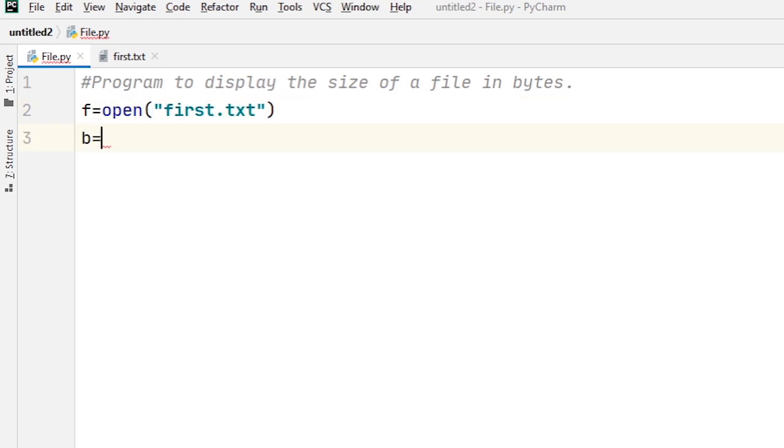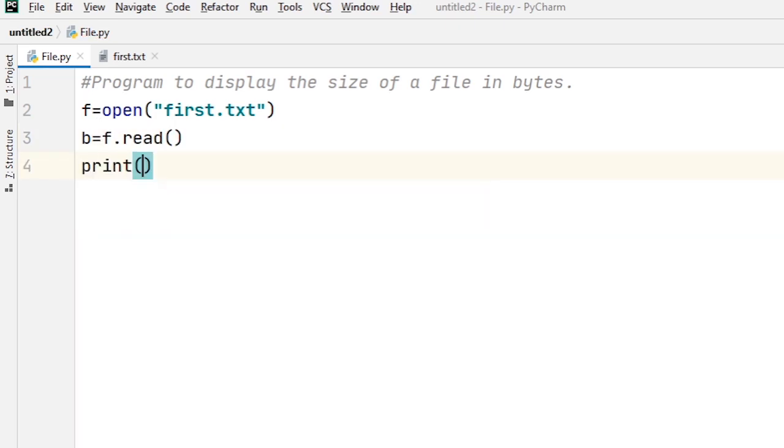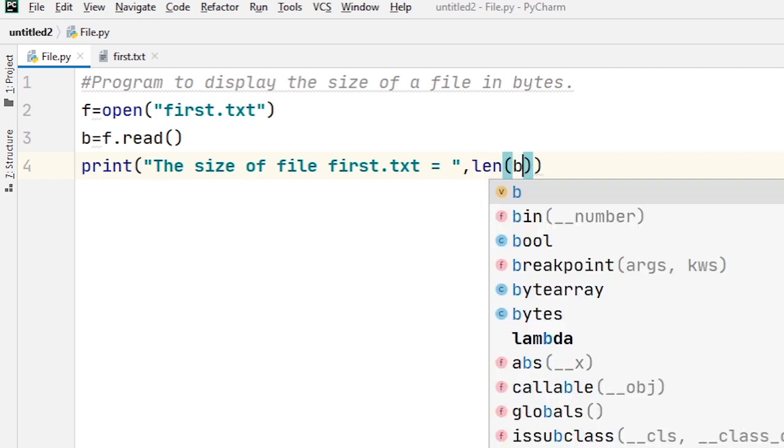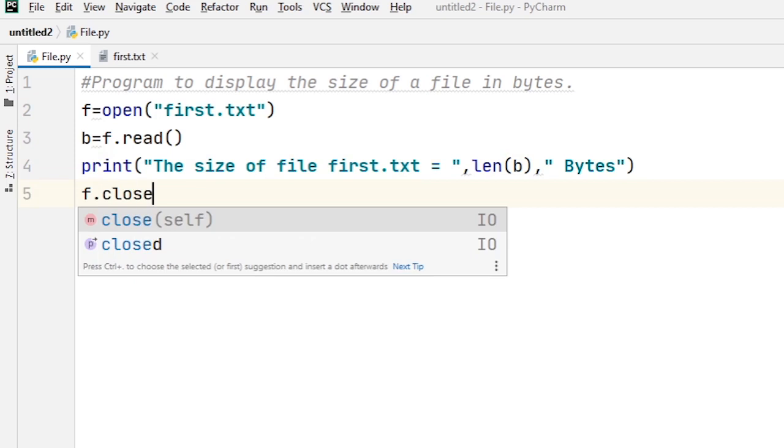Then b is equal to f.read and print "the size of file first.txt is equal to", then the len function, "bytes", and finally I just close the file, f.close.